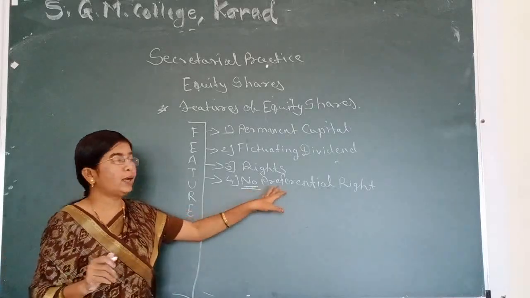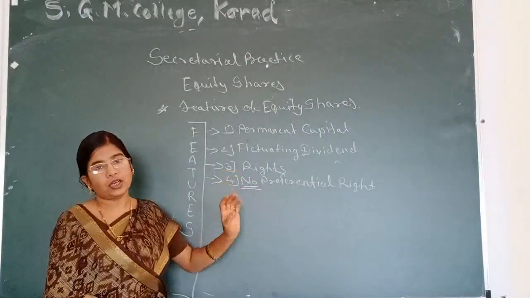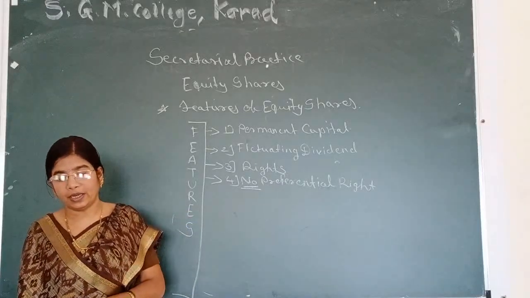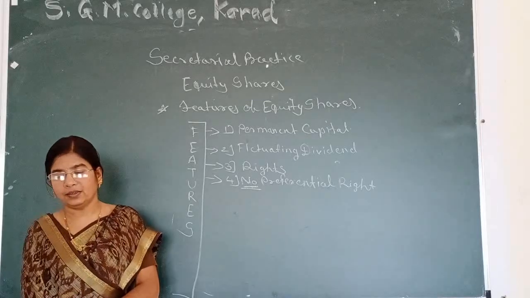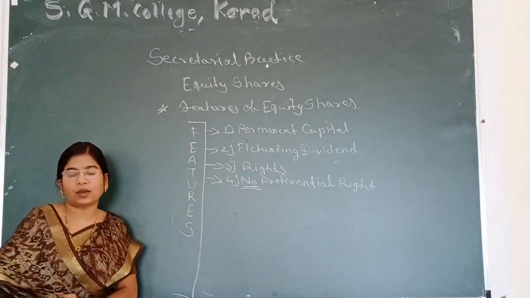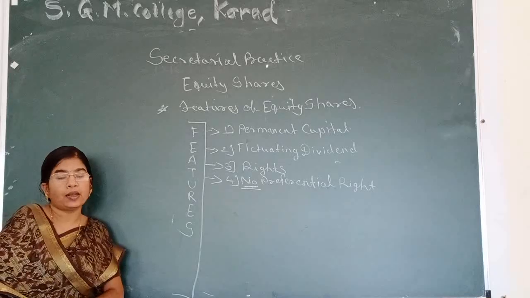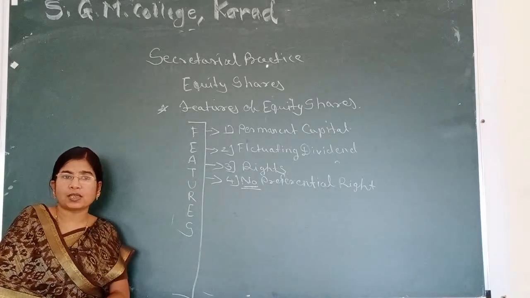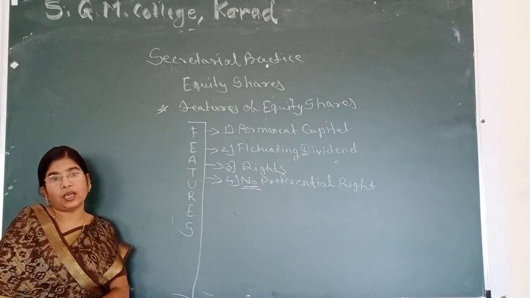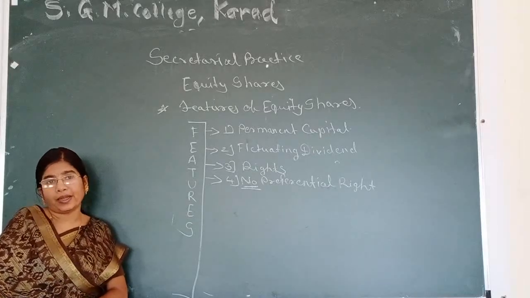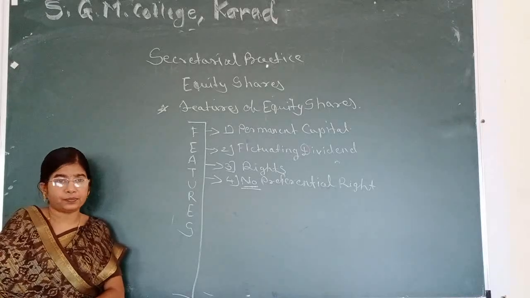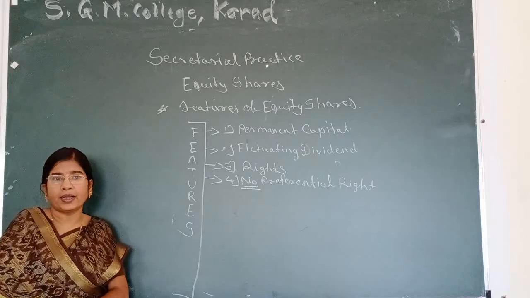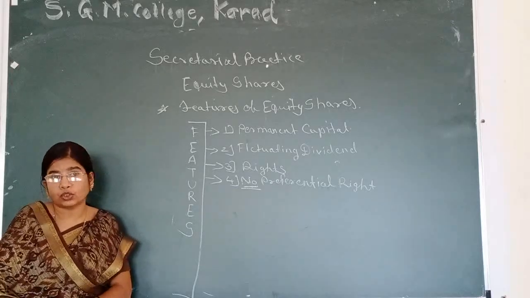No preferential right about dividend and no preferential right related to refunding of capital. It means at the time of winding up of the company, the equity shareholders get paid their capital last. If there is surplus amount, they get surplus amount, but if there is less amount, they get less than they invested. So there is no preferential right in getting dividend and in repayment of capital in both situations.